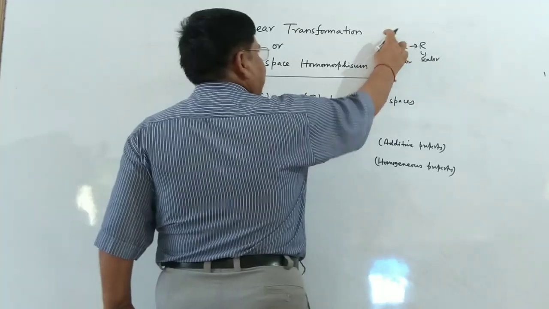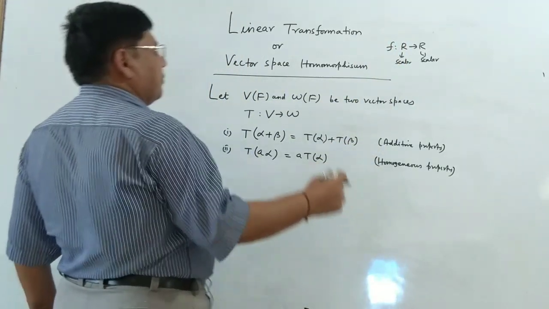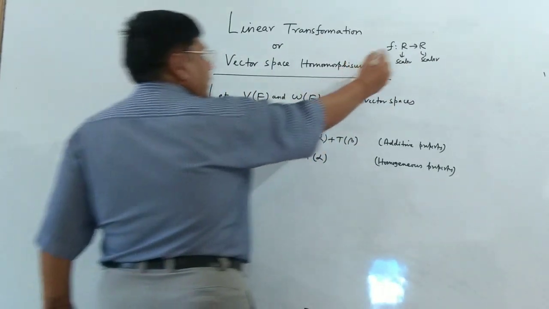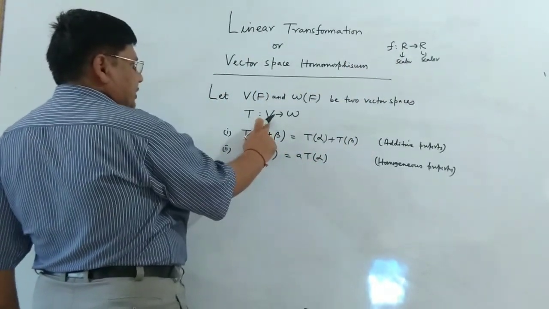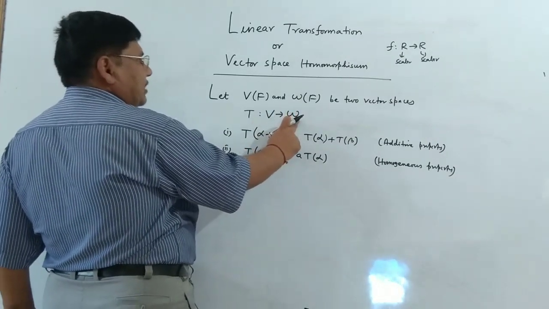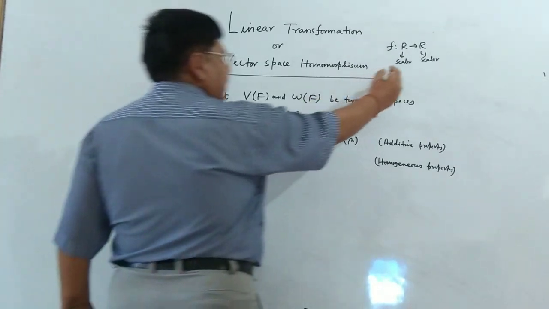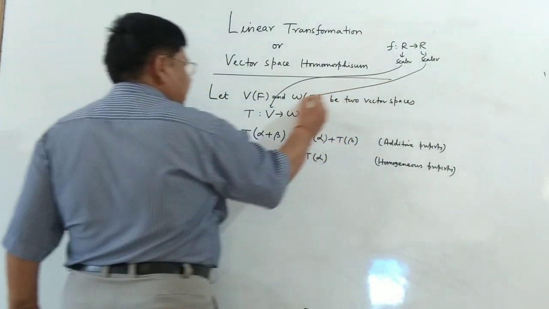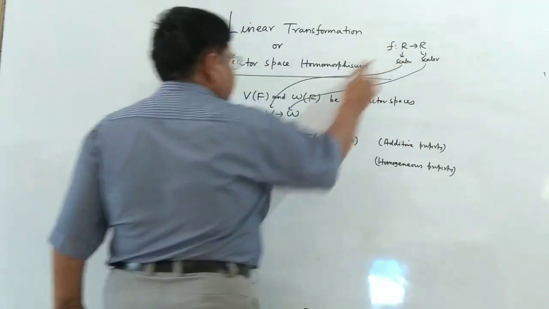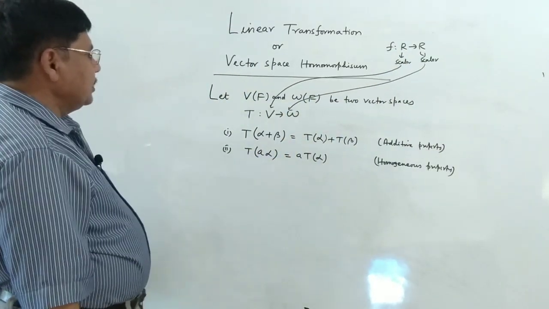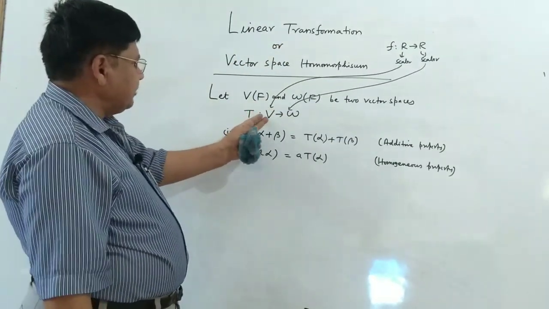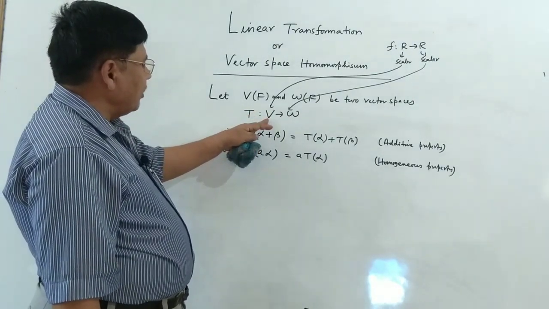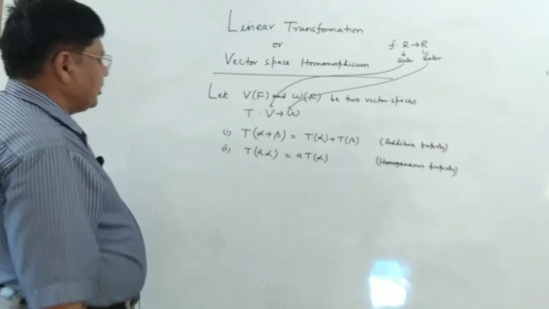In that sense, that was simply called function. Now the function is operational on some vector space onto another vector space. A scalar is now replaced by the vector, so the name also changes from function to transformation.